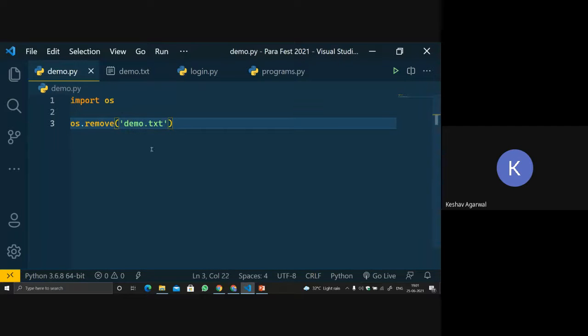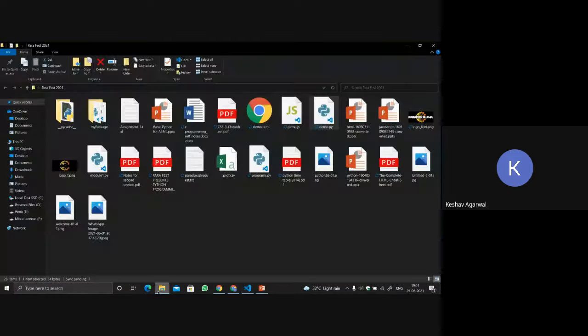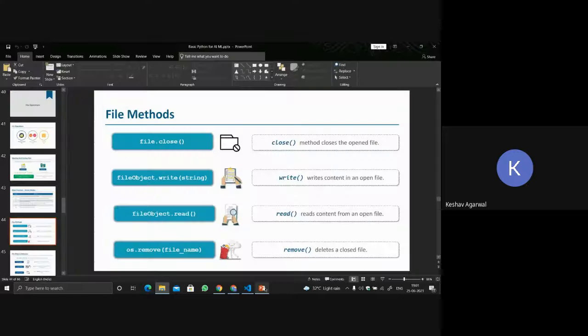Now let's run the code. See over here, it is deleted from here. Let's open the file and check that it is already deleted. There is no demo.txt. So what os.remove does is, if you pass the file name over here, it will remove that particular file.